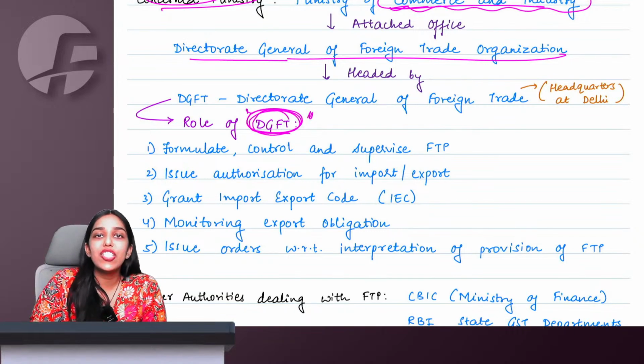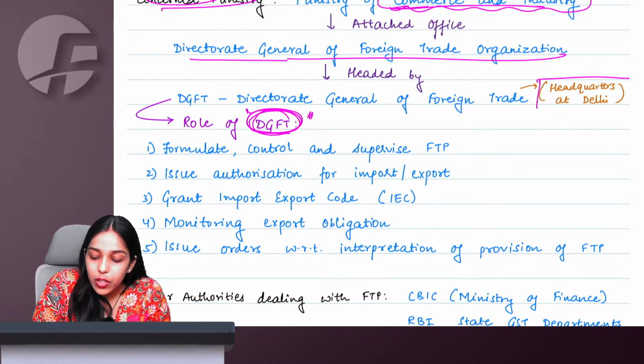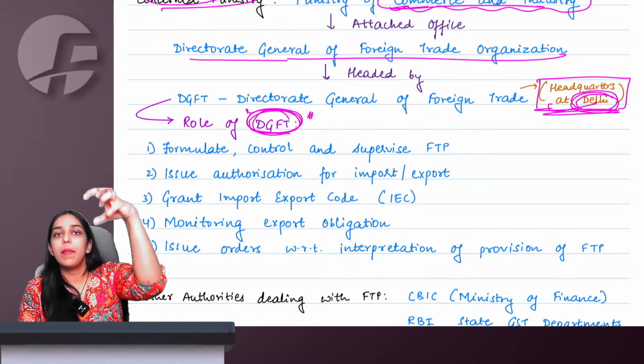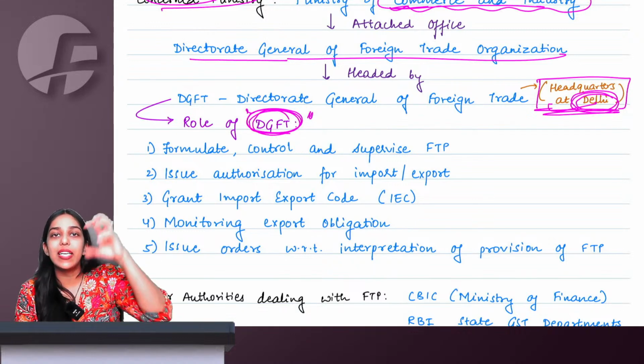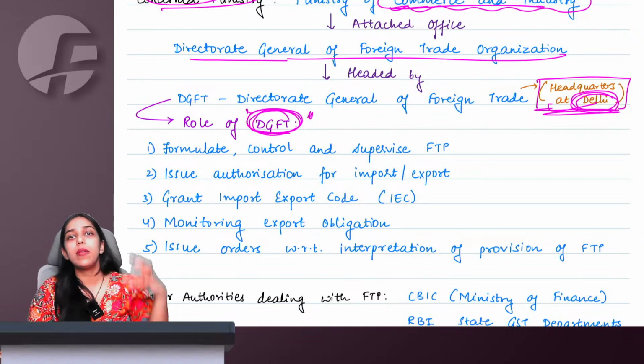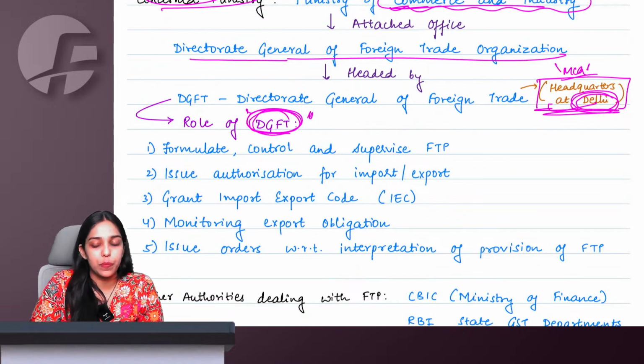This DGFT has regional offices in India at multiple places, but the headquarters of DGFT is located at Delhi. So the main office is at Delhi, where the FTP is formulated, controlled and supervised, and all the major operations are carried out from there. Could be asked in MCQ.